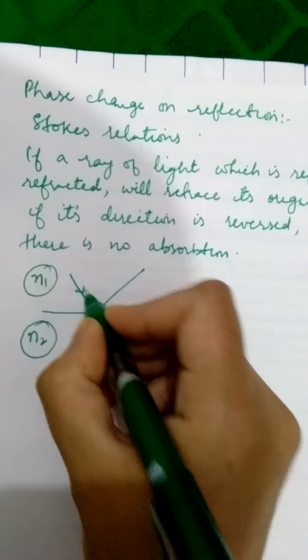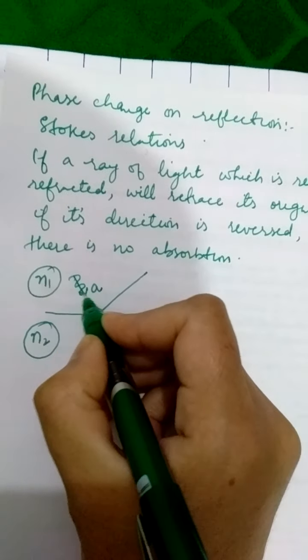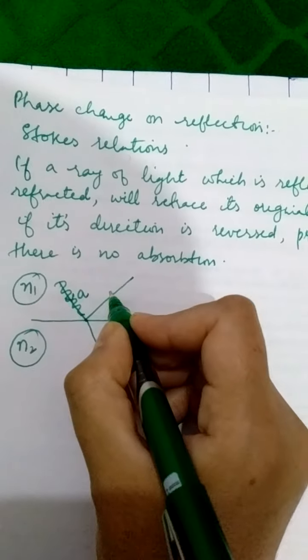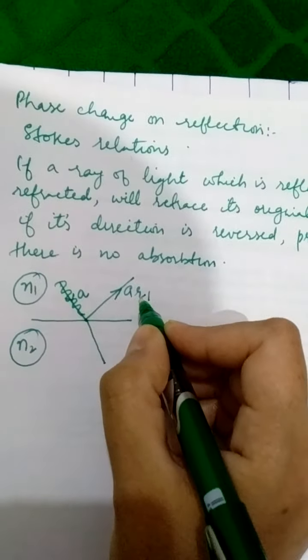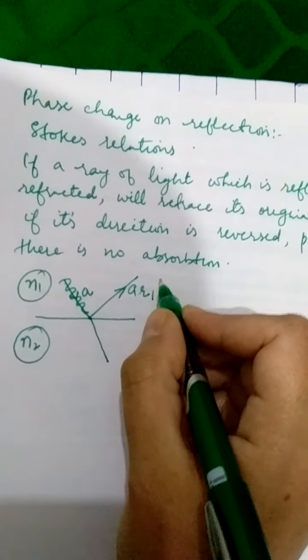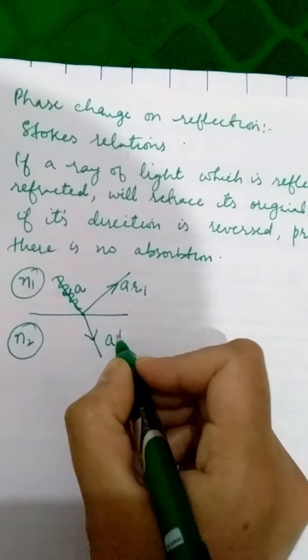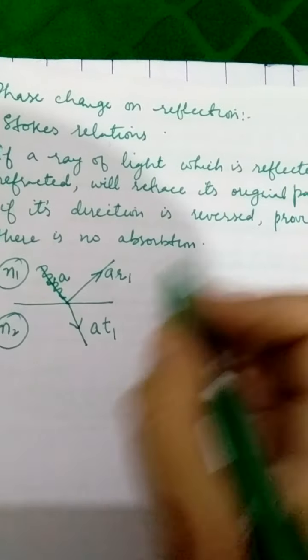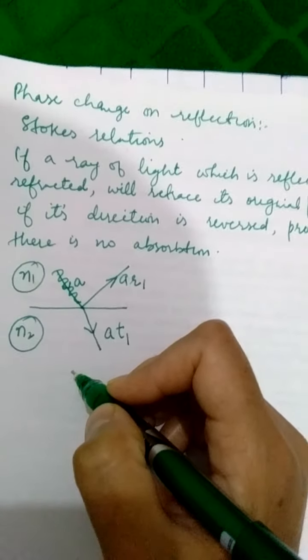If A is the amplitude of the incident wave, because we know a light ray is basically a wave, it will have an amplitude. That amplitude is A. A part of it gets reflected, and that will be given by AR1, where R1 is the reflection coefficient in this medium, and a part of it gets transmitted, and that will be given by AT1, where T1 is the transmission coefficient in this medium. Now, what do we do as per the definition if we reverse the direction of light? Let us see what kind of path it traces.